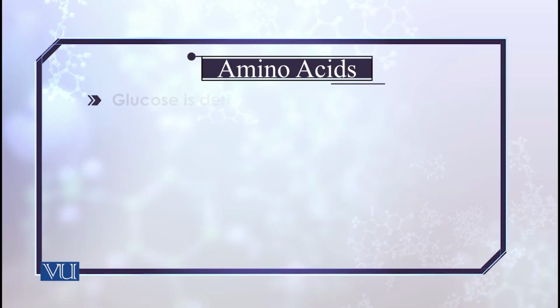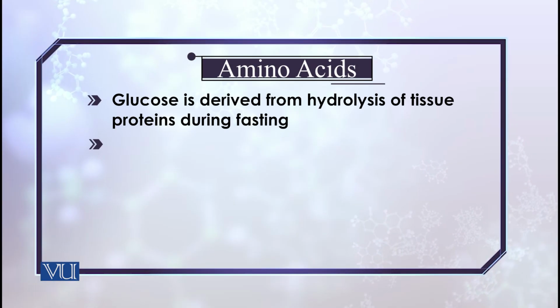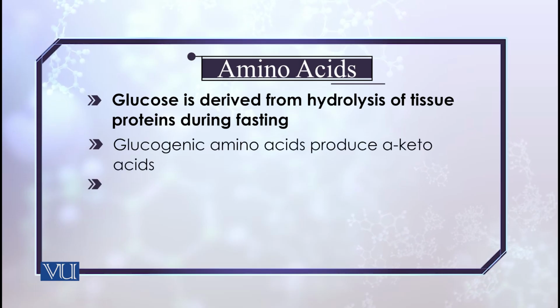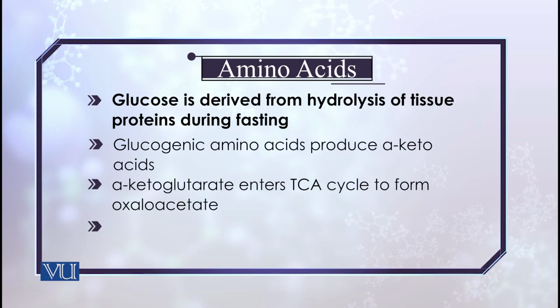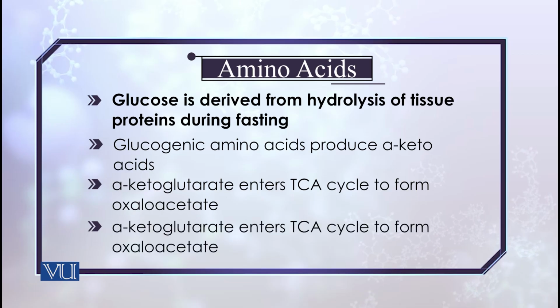Then, of course, as I have already mentioned, there are certain amino acids which provide those molecules which act as precursors for the process of gluconeogenesis. These amino acids are known as glucogenic amino acids. They produce keto acids. For example, alpha-ketoglutarate enters the TCA cycle.